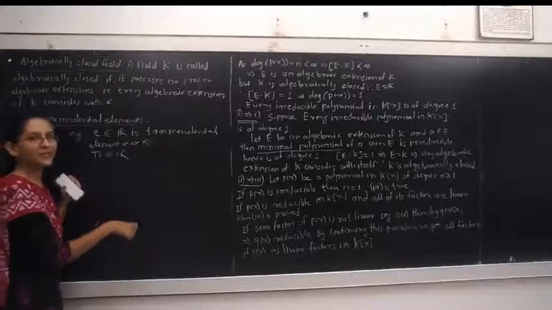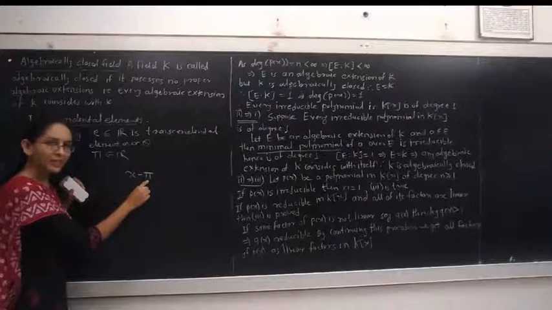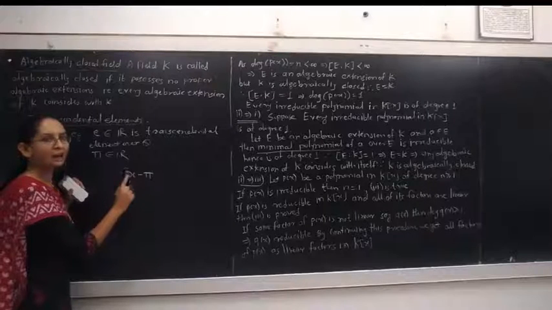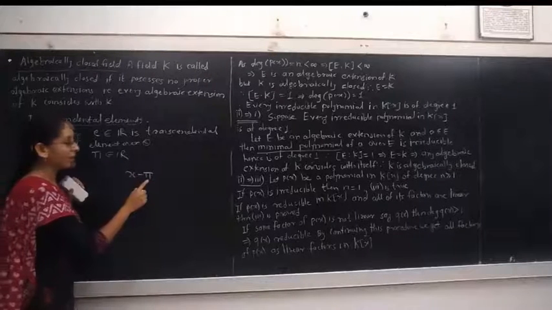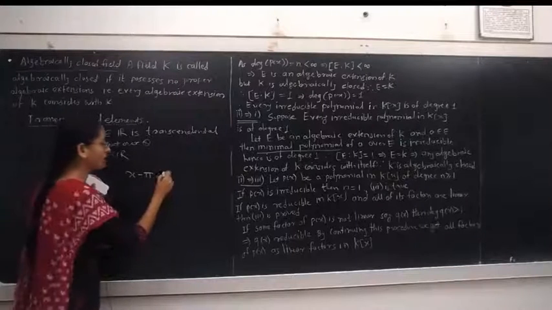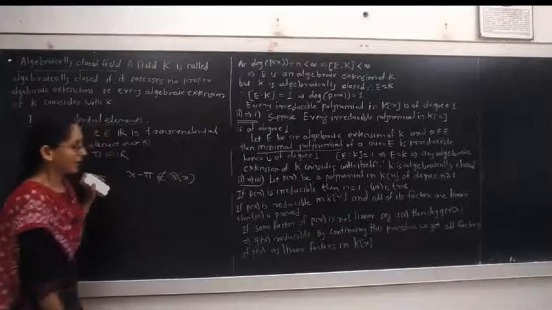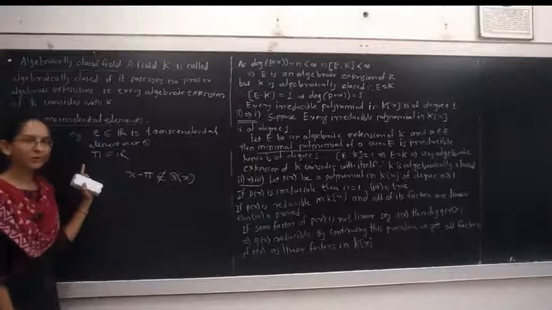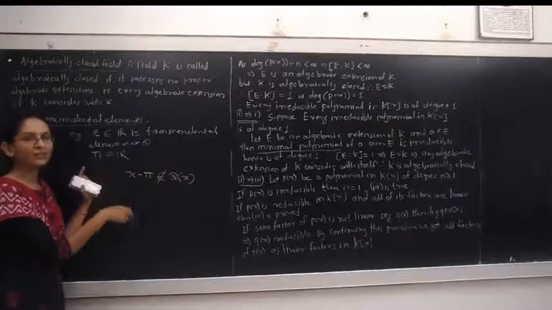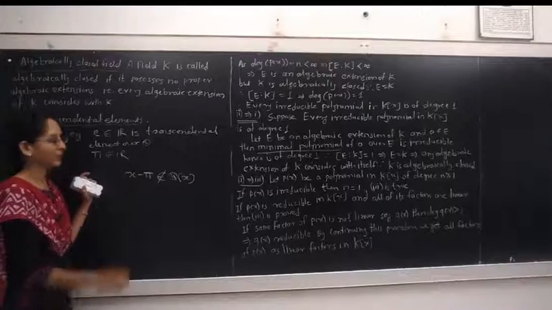If you try to find that polynomial, you will get x minus pi, whose root is pi. But see, the coefficients of this polynomial are 1 and minus pi, and pi is an irrational number, not a rational number. Hence, it does not belong to Q[x]. Hence, there does not exist a non-constant polynomial over Q[x] for which pi is a root. Hence, pi is called a transcendental element over Q.